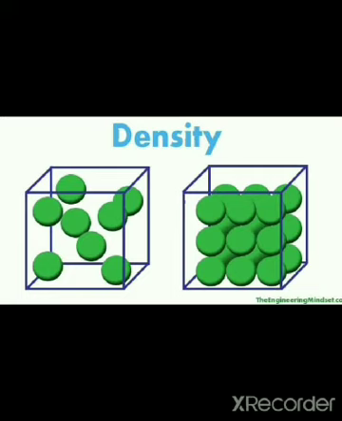What information do you get from the value of density of a substance? It helps us to know whether the particles are closely packed or not. That means if the density of a substance is more, the particles will be closely packed.